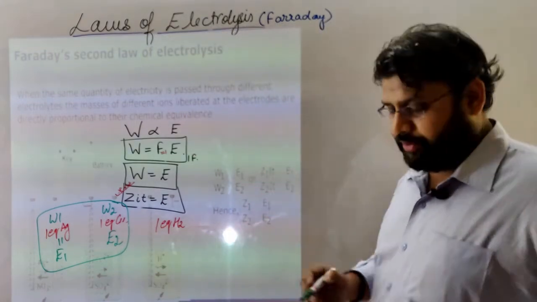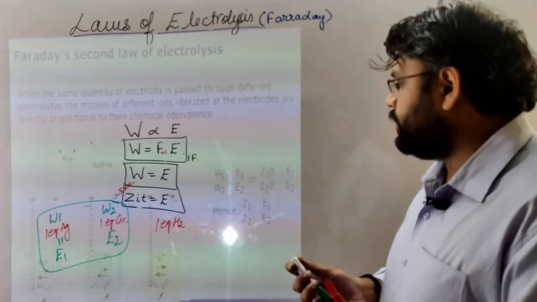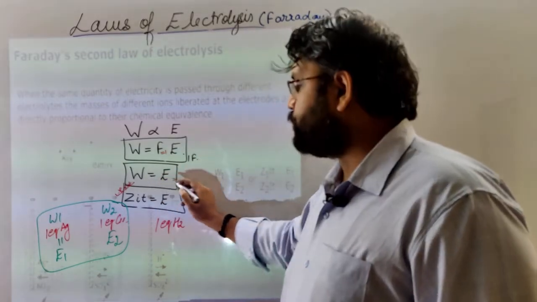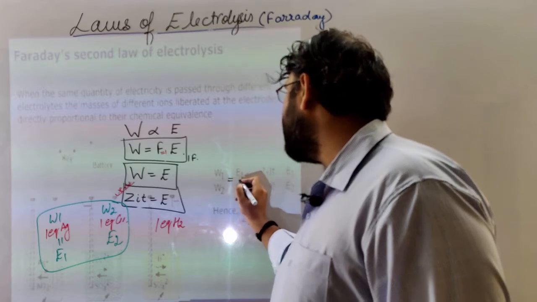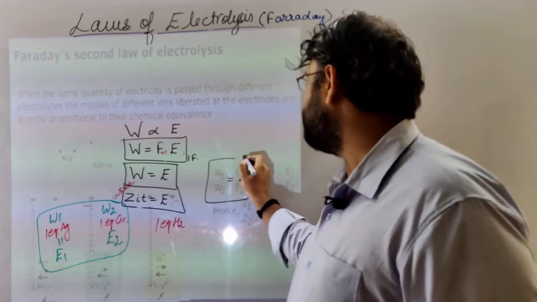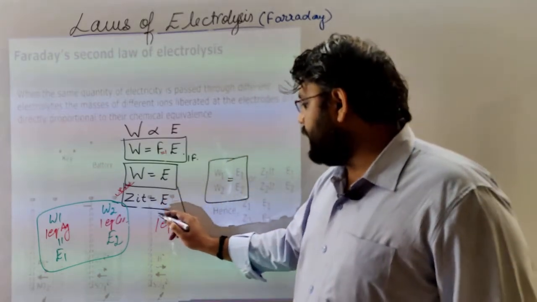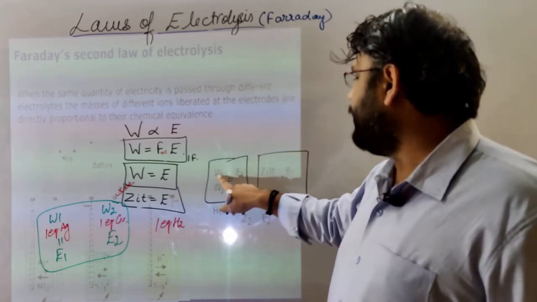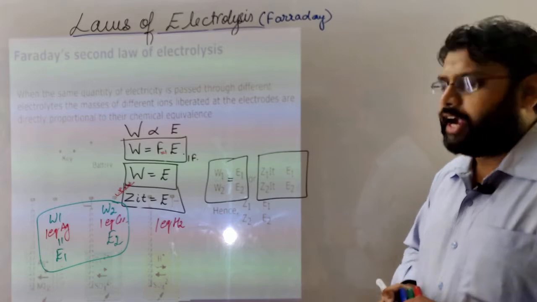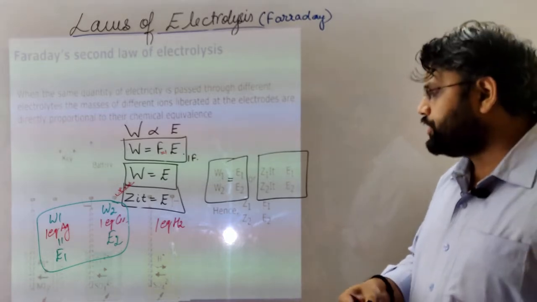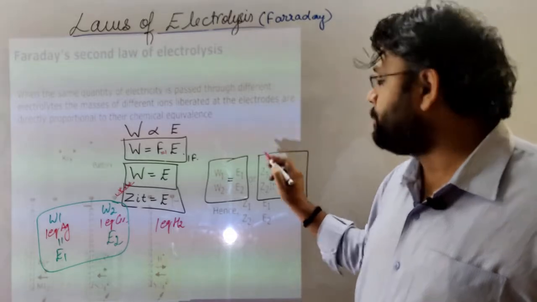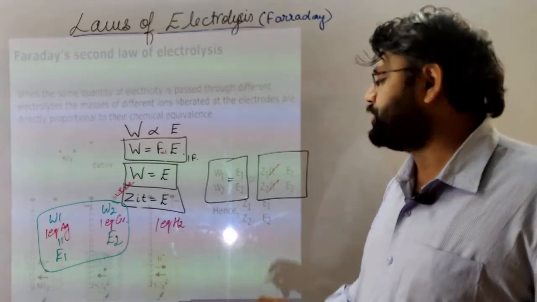So W1 is equal to E1, and similarly W2 is equal to E2. We can compare them in the same ratio, as IT and IT will get cancelled. In case of W1 we can write Z1 IT, and in case of W2 we can write Z2 IT. Since the amount of electricity passed is the same, current and duration will be the same.